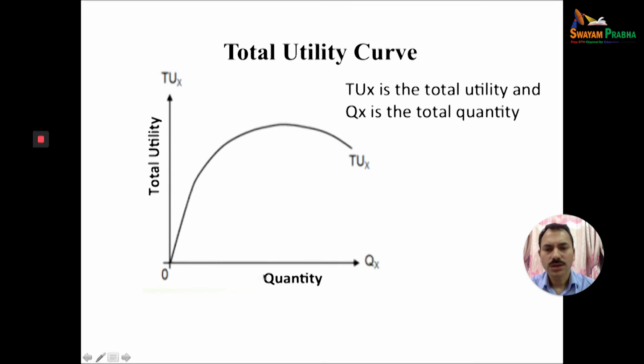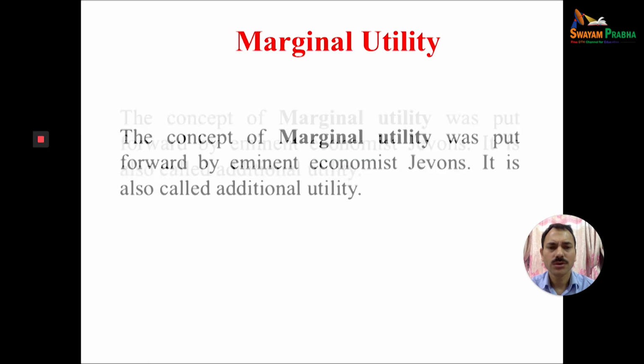So the total utility will increase with the increase of quantity consumed by a person, but up to a certain limit, and after that it may start decreasing. But total utility cannot be negative, and it cannot be zero, whereas, as we'll discuss, in the case of marginal utility, it can be negative and it can be zero.